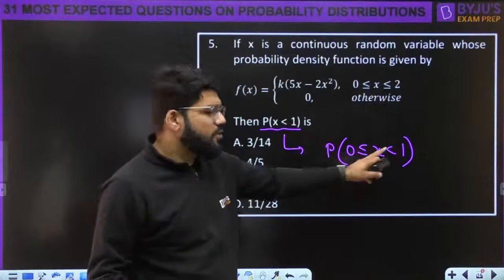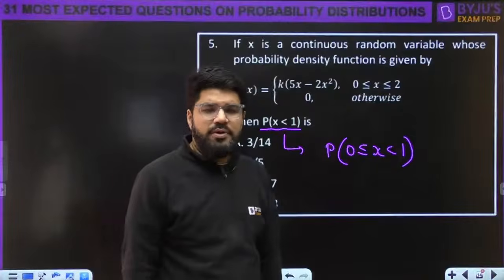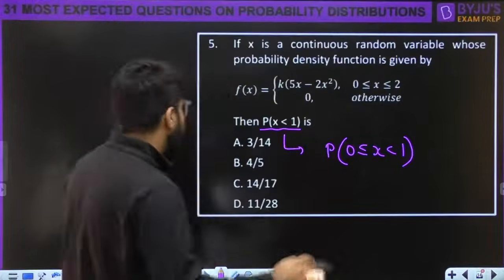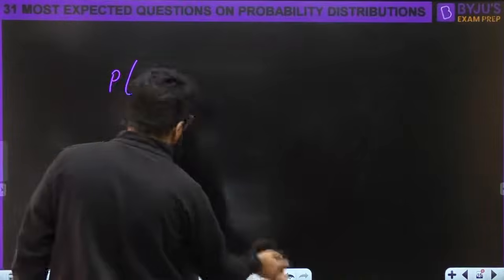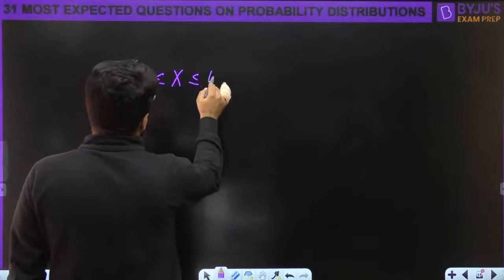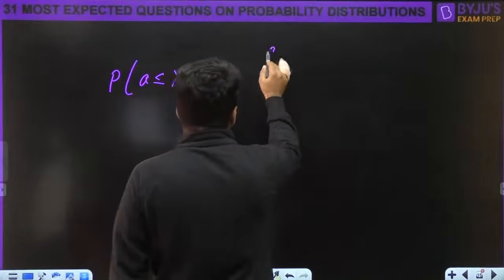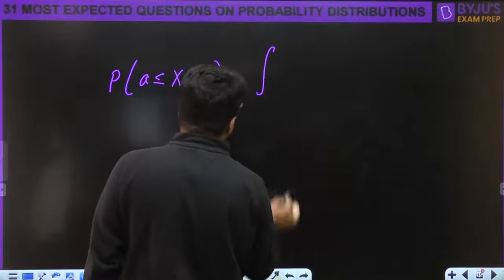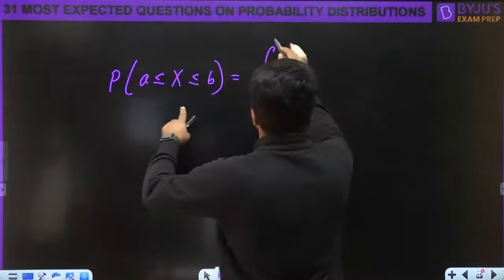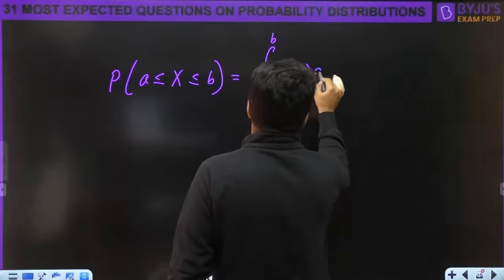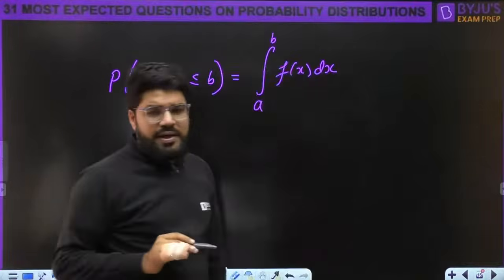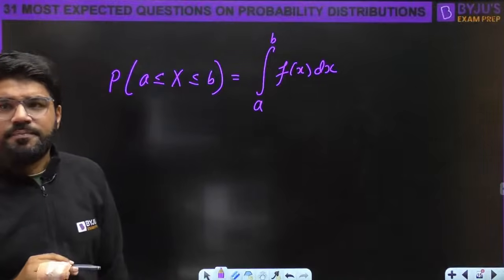So it is between 0 to 1. Now, one more important point to notice for a continuous random variable: whenever you need the probability A less than or equal to X less than or equal to B, it is equal to the integral from A to B of f(x) dx.